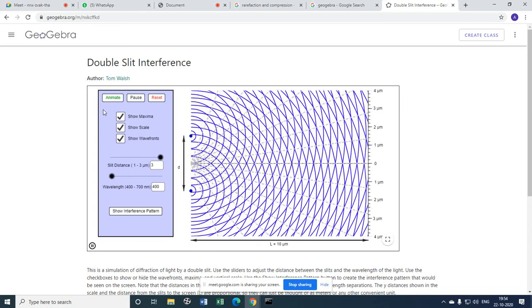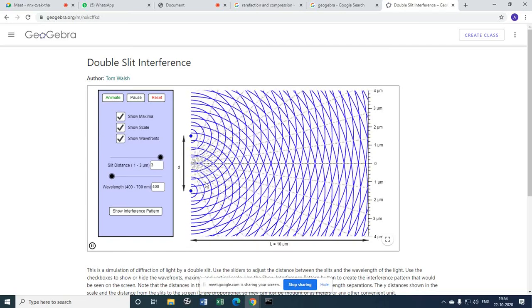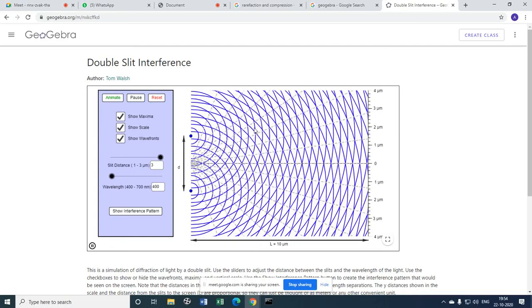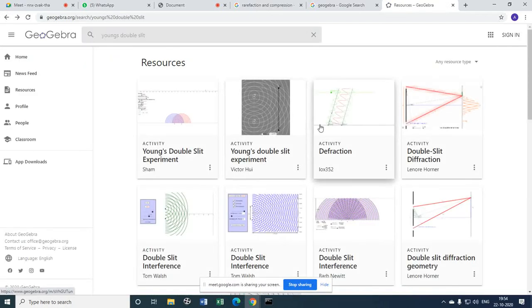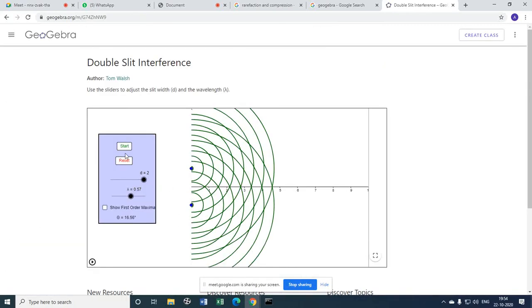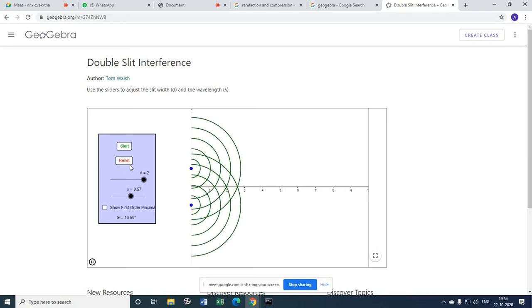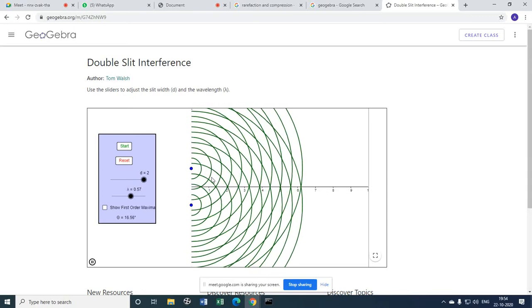What do you see? Ripples are traveling. Now look at these cases here, all these lines you see. I will show you the other way around. Maybe this one. Start. Ripples expanding. This is the point, the central maxima.